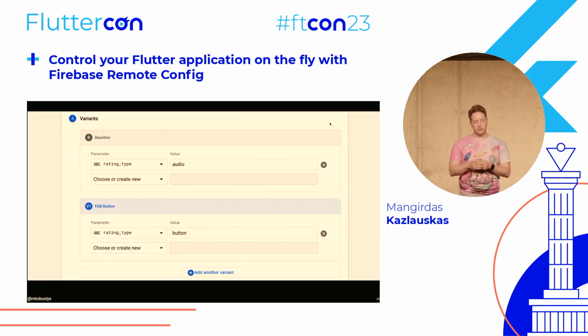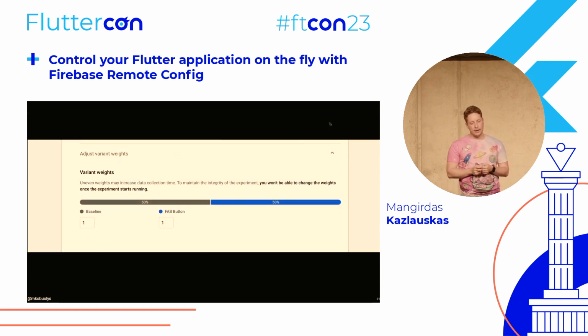And then this is the essential part of the A/B test. You define different variants that you want to test. As you already know, the baseline or default behavior of our app is audio detection, but we also want to test whether the button will perform better. So we just add a new rule for the same parameter. As you can notice, we're using the same rating type, but we just define a new value.